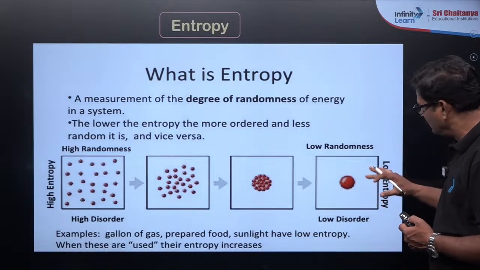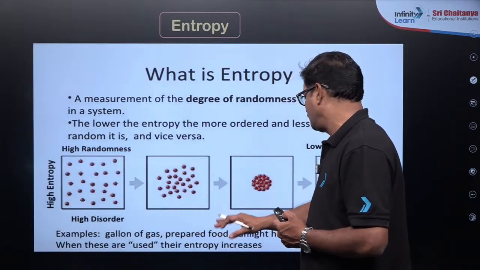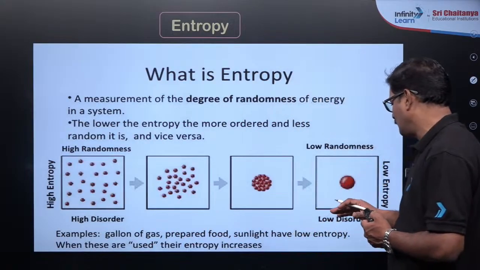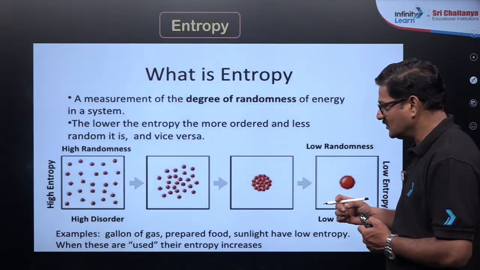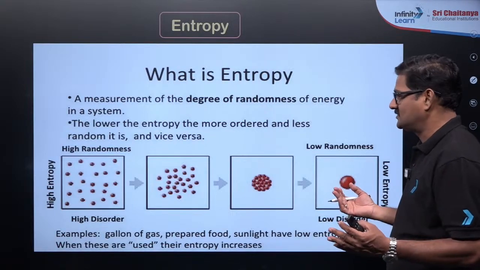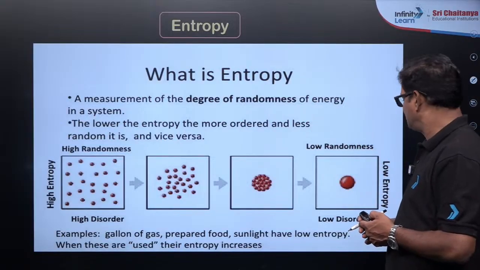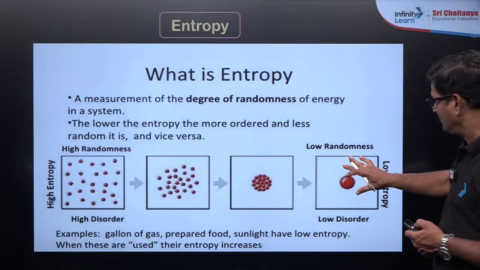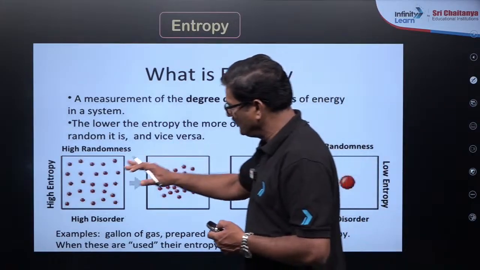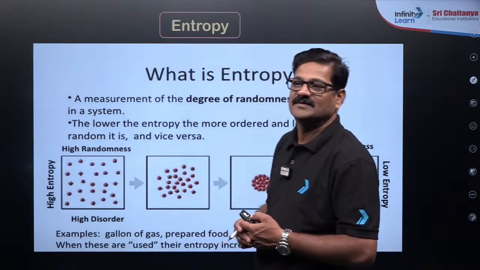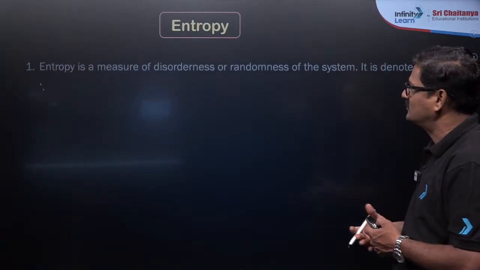And here I wanted to say a gallon of gas, prepared food and sunlight have low entropy. Okay, and when these are used, their entropy increases like this, you know. So let's see, low entropy, low disorder, more entropy, more disorder. Okay, disorderness, ये कैसे calculate कर सकते हैं? Yes, by using the second law.